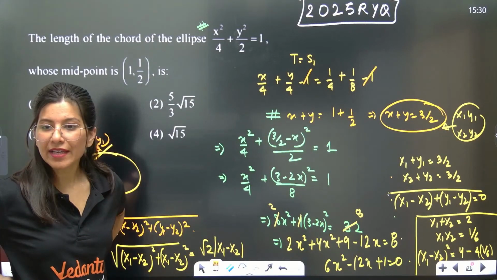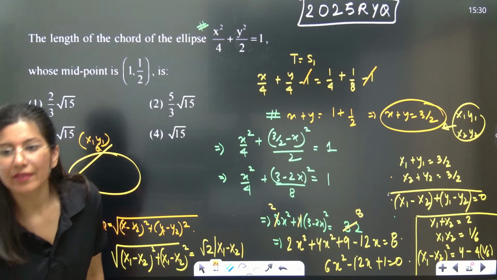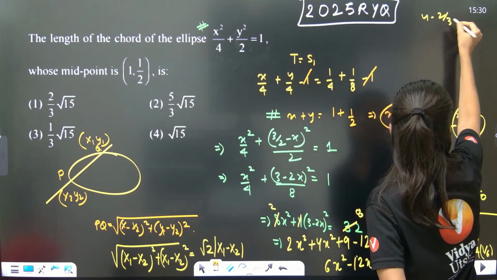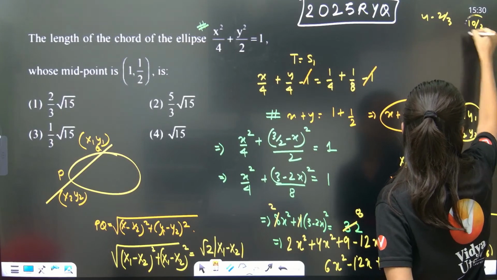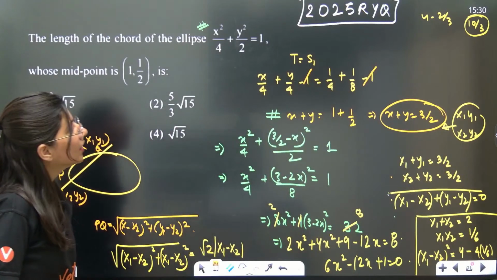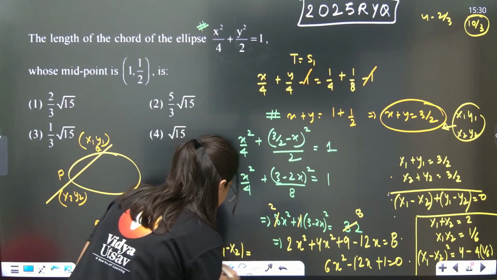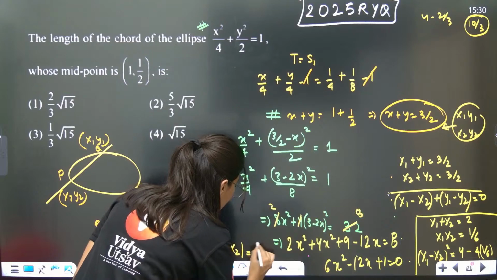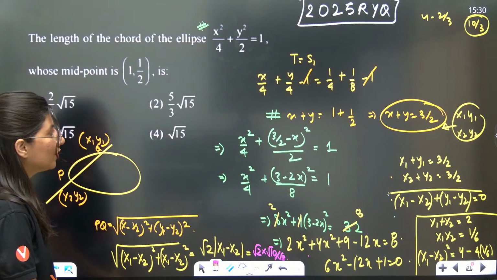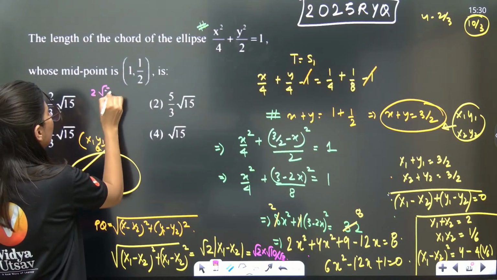So x1 minus x2 will be what? 4 minus 2 by 3 is what? 3 4s are 12, so 10 by 3. The square root of this will be what? So root 2 into root 10 by root 3. So this is finally root 2 into root 10 by root 3. So answer will be 2 root 5 by root 3.